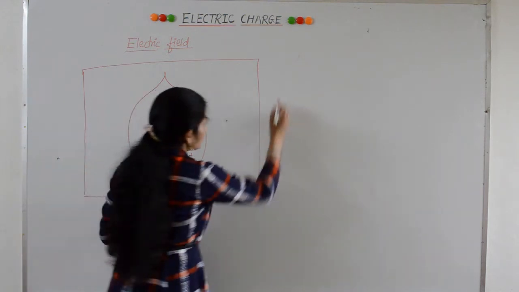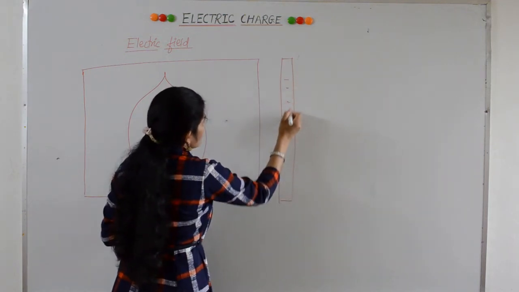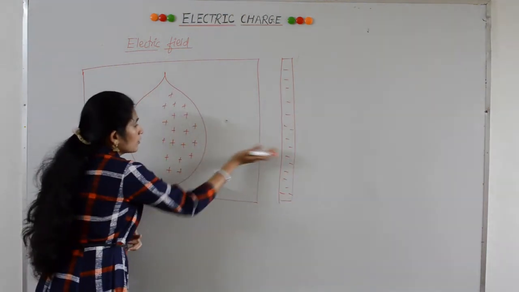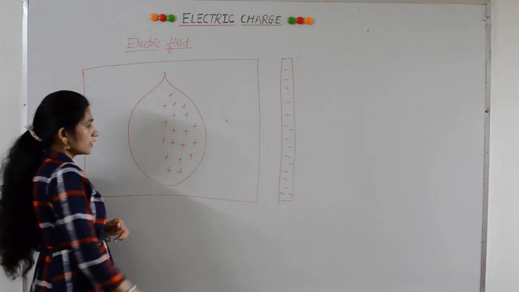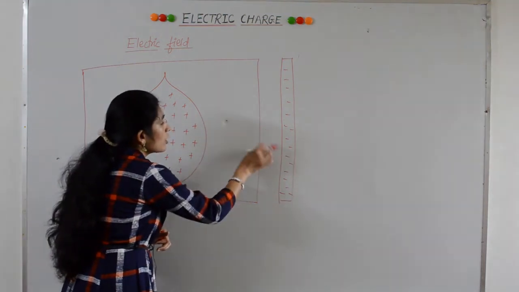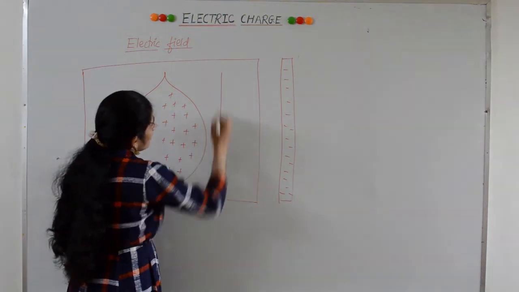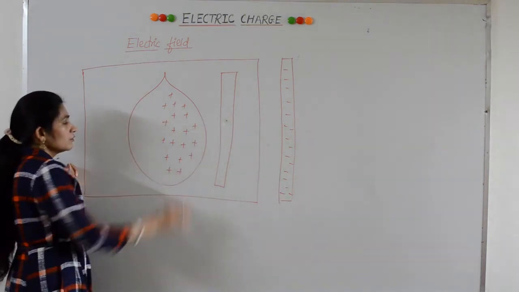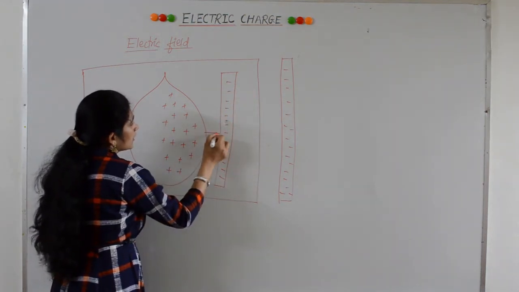For example, if you hold a negatively charged ruler at this distance from the balloon, can they attract? No, they cannot attract even though they have opposite charges, because this ruler is not in the electric field produced by this balloon. If you put the ruler in this region, means in the electric field produced by this balloon, then they start attracting each other.